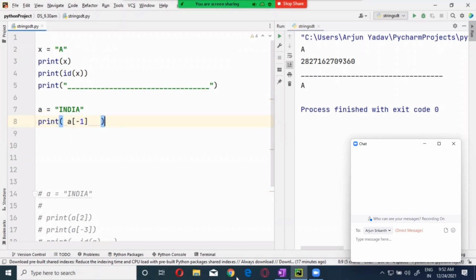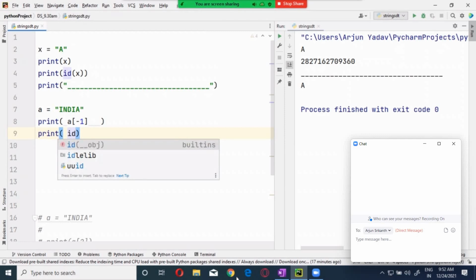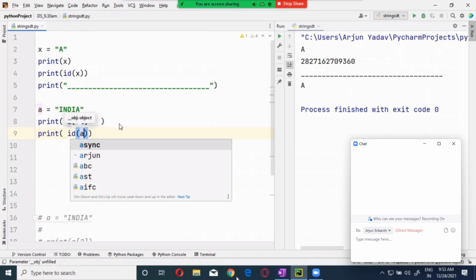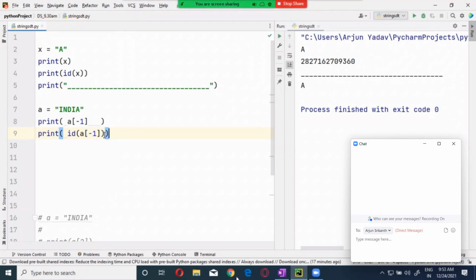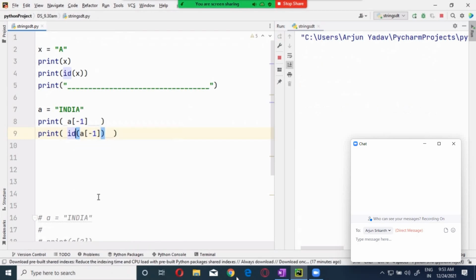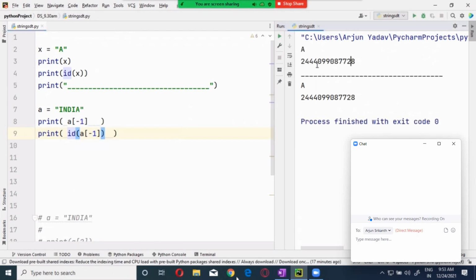Now let's see the address of this one. I will copy this again. ID of, okay, I copied it and I'm writing it again. That is a beauty. Okay. Now let me run this. Right, guys. Okay. Now just imagine that. Here I'm saying that